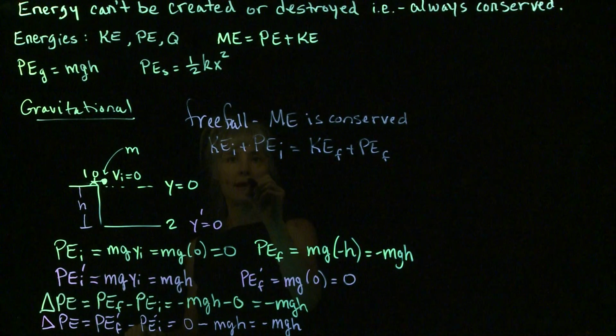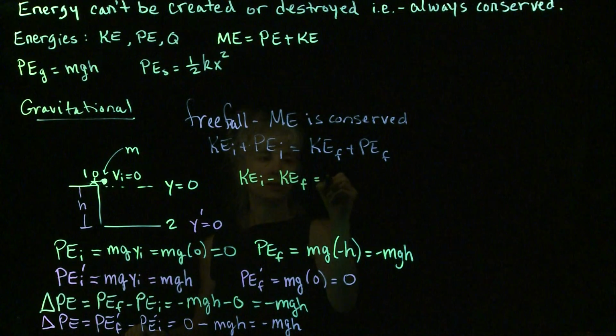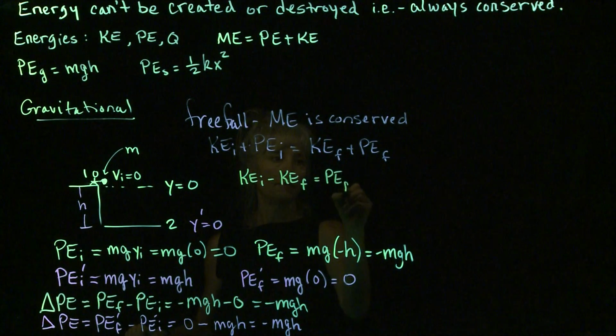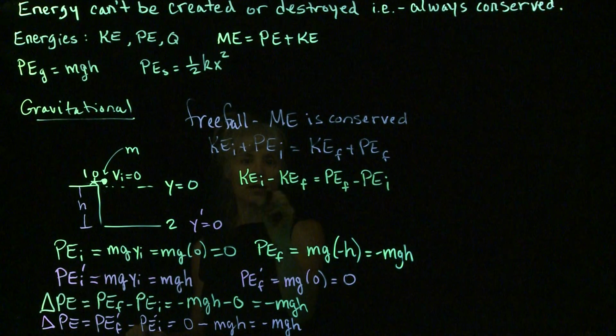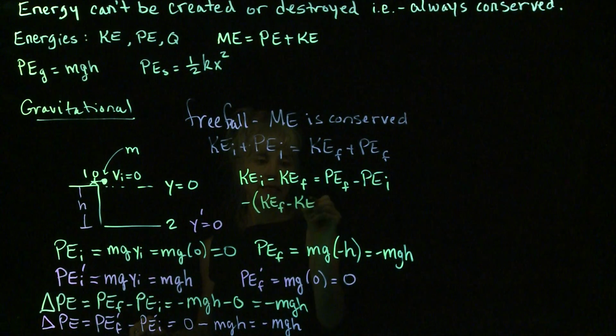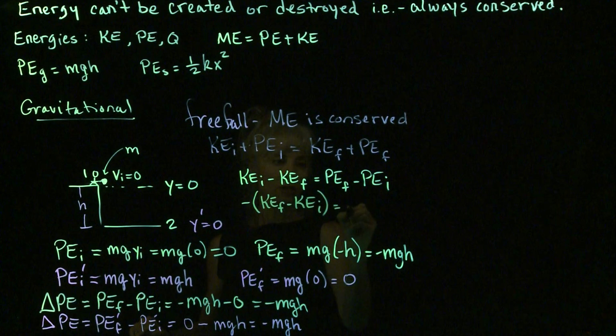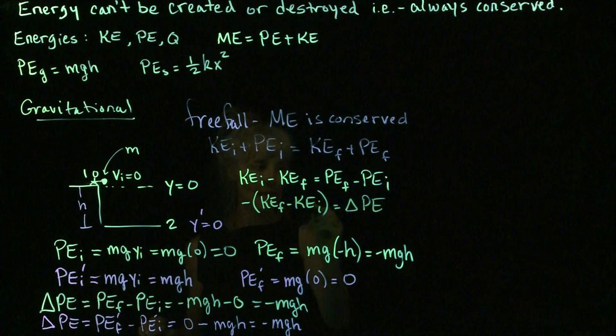And when I do that, I'm going to have KE initial minus KE final equals PE final minus PE initial. Then I'm going to factor out a negative sign, so that I can write this as KE final minus KE initial is equal to delta PE. And of course, you'll recognize this as delta KE.